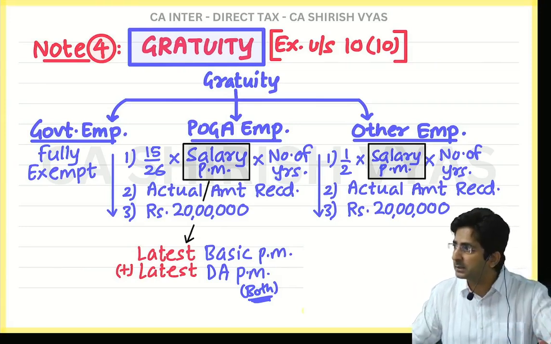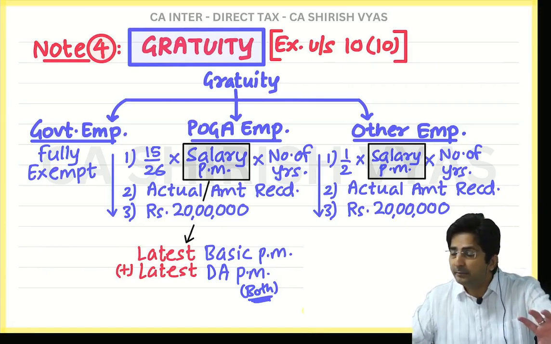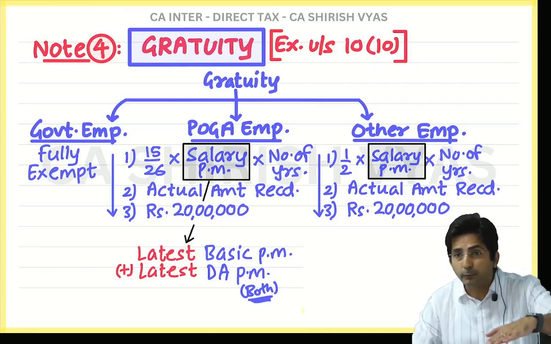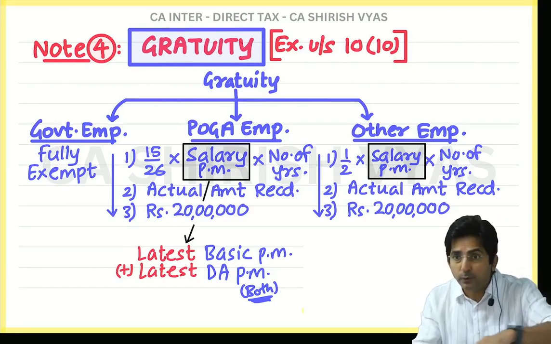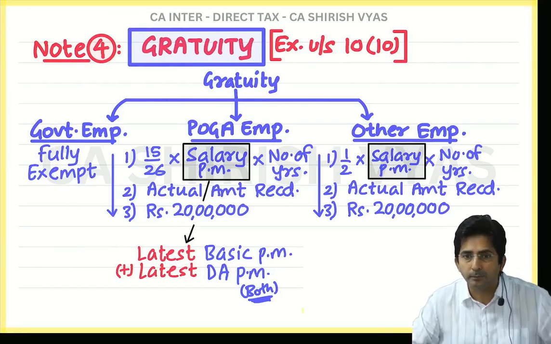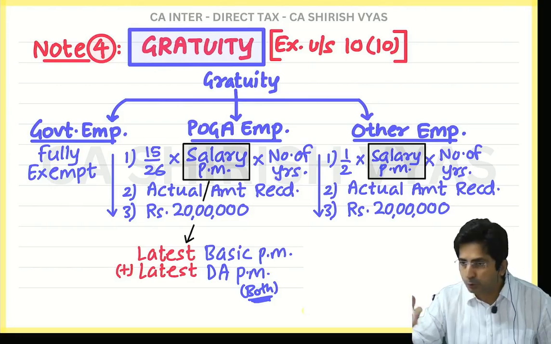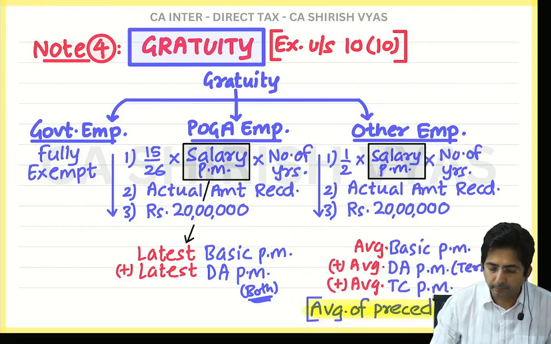Last 10 months. So during the last 10 months, if your salary fluctuated, say in the earlier months it was 15,000 and then it became 17,000, whatever the fluctuation, we will average it out. How to actually do it, I will show you with the help of a sum. But look, read what I have written.